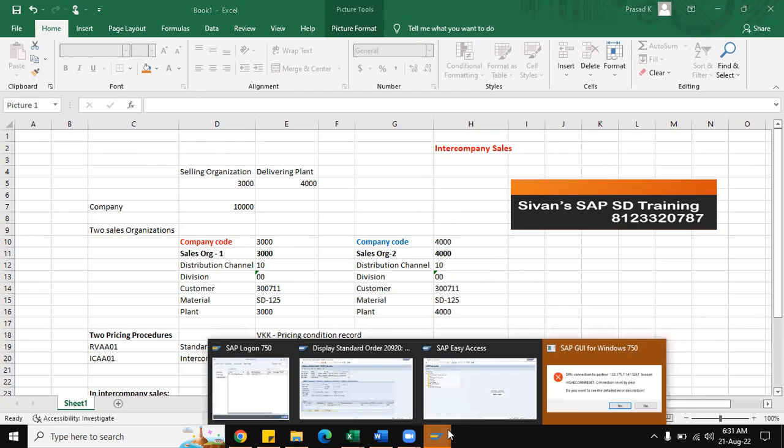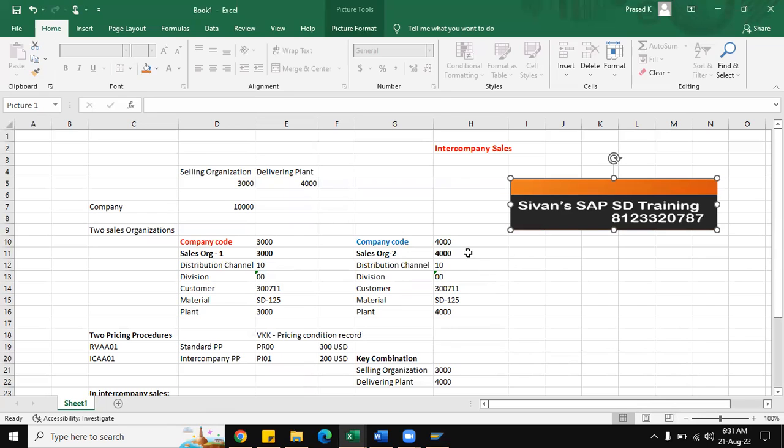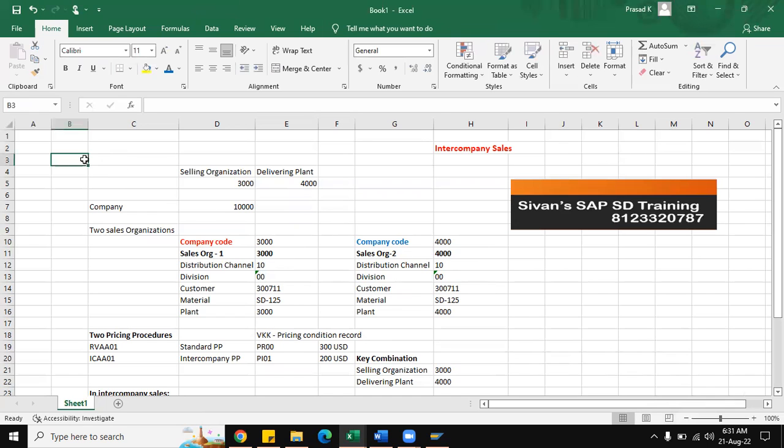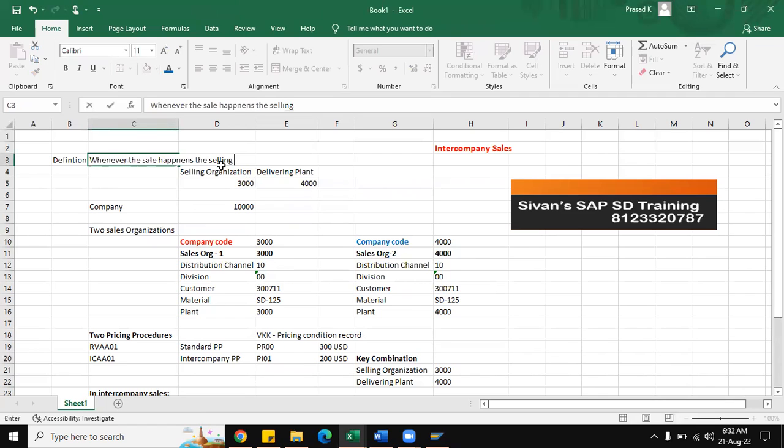You have to tell them, yes, I have worked, or I have knowledge on intercompany sales. So what is the definition? You have to start with the definition part. Whenever the sale happens, the selling organization belongs to a different company code than the delivering plant.